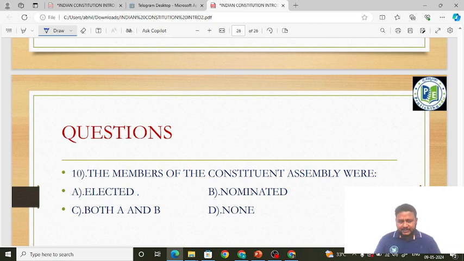From the British provinces, people should be elected. From the princely states, they should be nominated by the kings. So it is both elected and nominated. So what is the answer, friends? The answer is both A and B. Understood, friends? From the British provinces, it is to be elected. From the princely states, it is to be nominated.